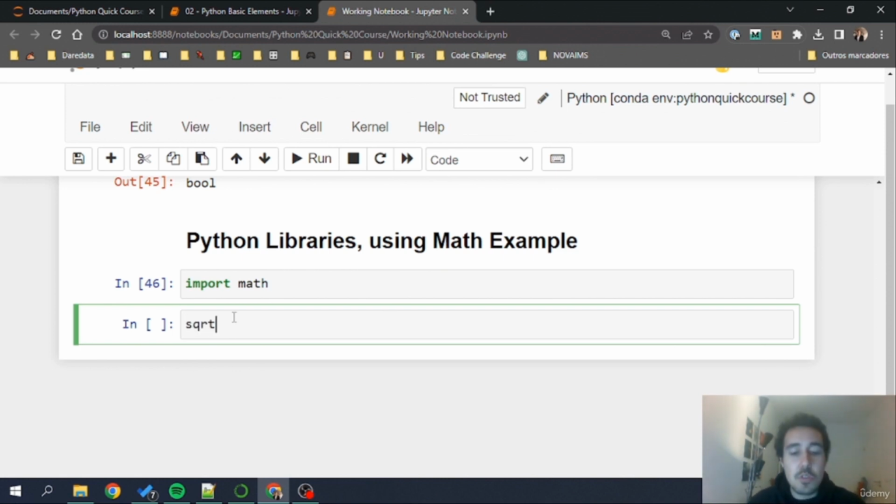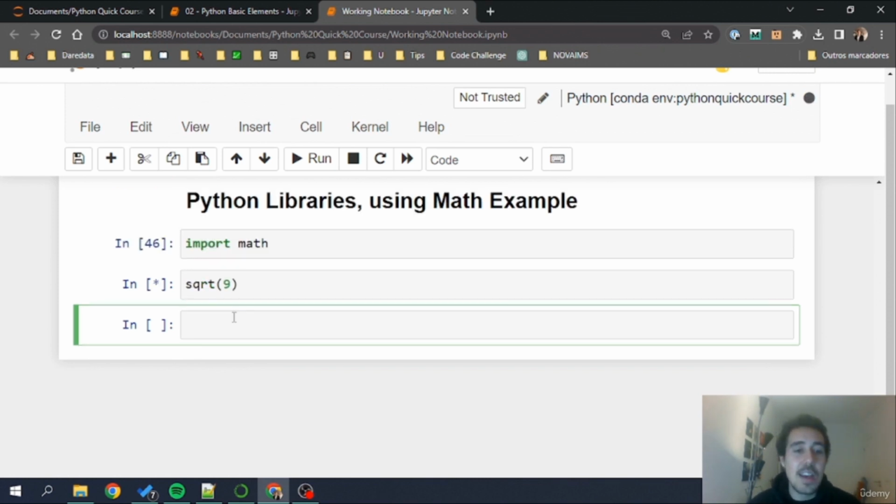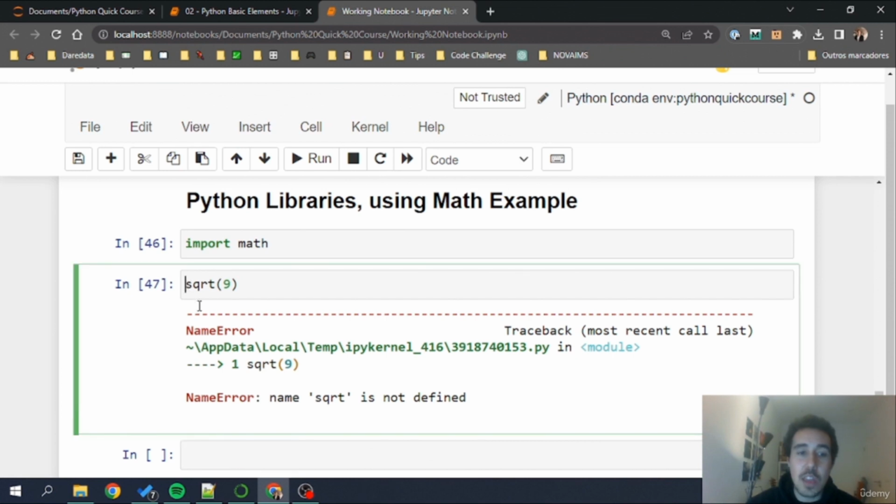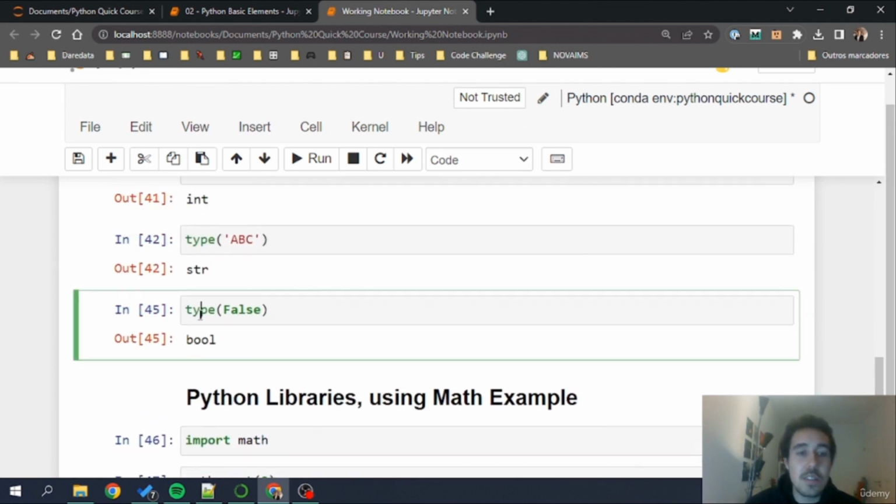I can do, for example, sqrt for square root, but if I try to do this, sqrt(9), passing a number inside, I'll have an error here in Python because Python doesn't understand what this sqrt is. But as this function comes from the math library, I need to call it explicitly from that library. And I do that using math.sqrt.